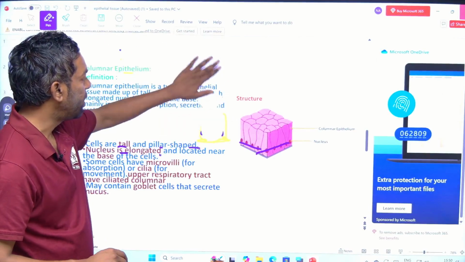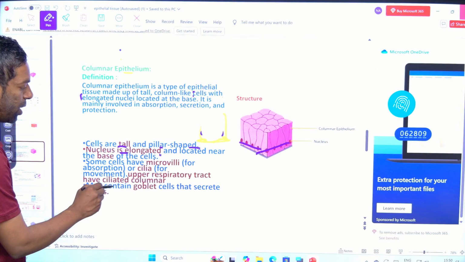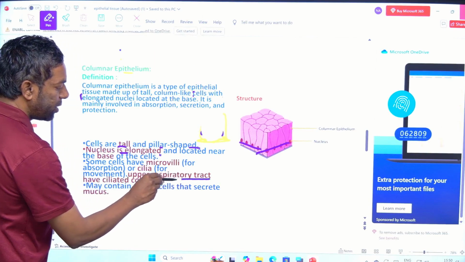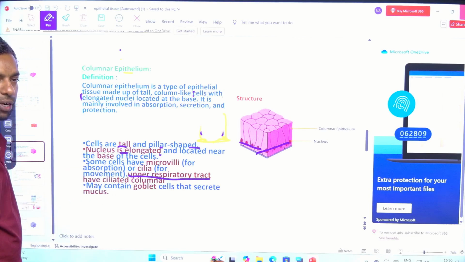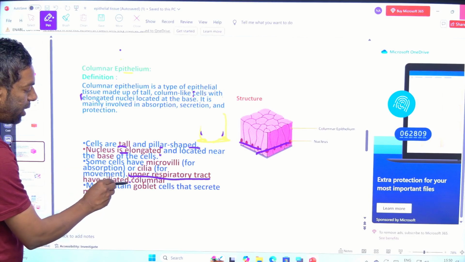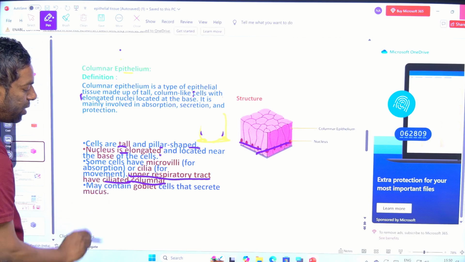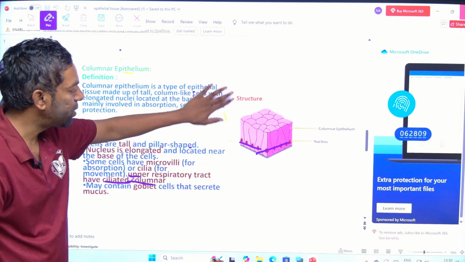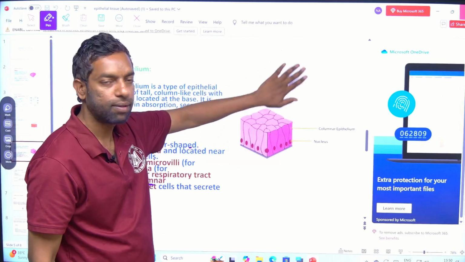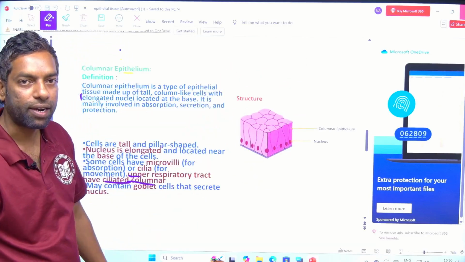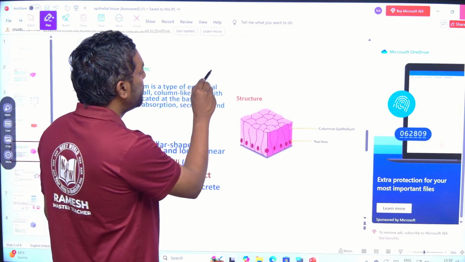Just look at this. The upper respiratory tract has ciliated columnar epithelial tissue. What is the upper respiratory tract? You know the respiratory system. In the respiratory system there is a trachea.